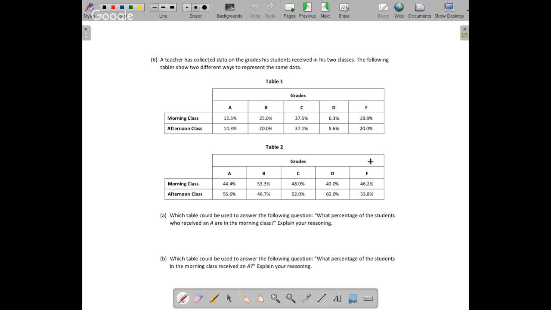Next page. Okay, so here we have a couple of different tables. Like when we played with the smokers at the universities, men versus women, there were different ways we could organize the data. So I have 2 different tables here. Let's try to see what they mean. In the first table, morning class, afternoon, A, B, C, D, F. We've got 12 versus 14% A's and 25 versus 20.